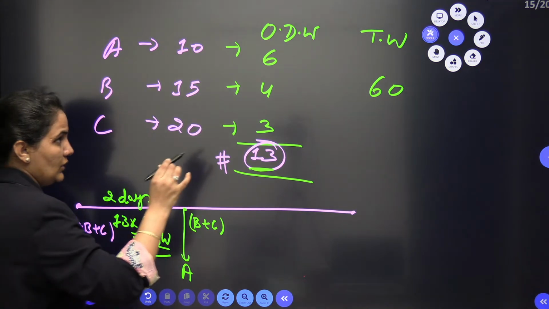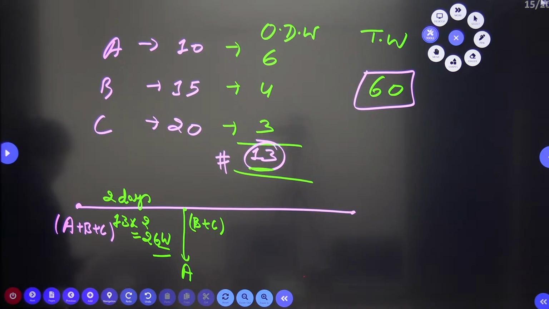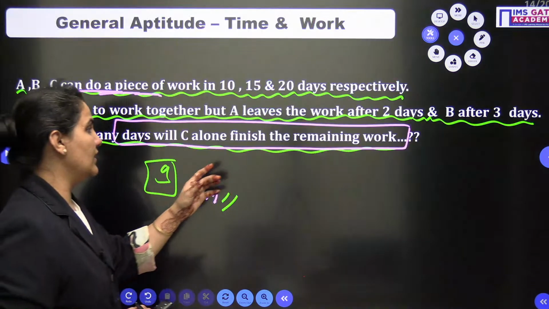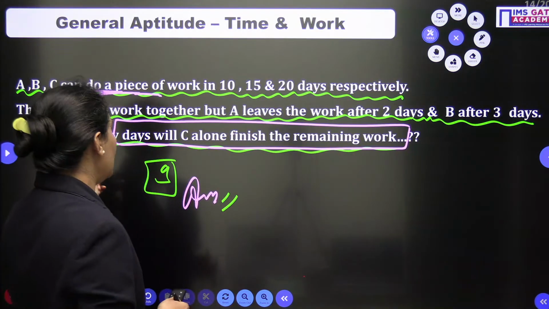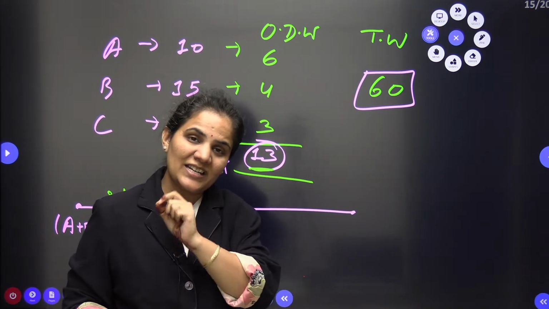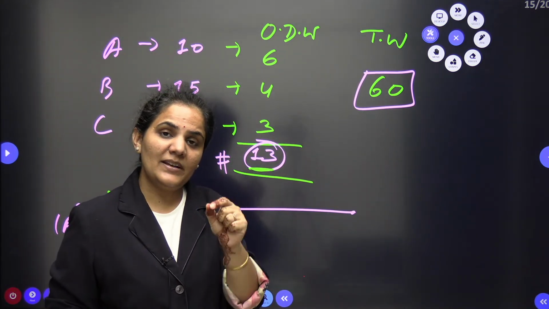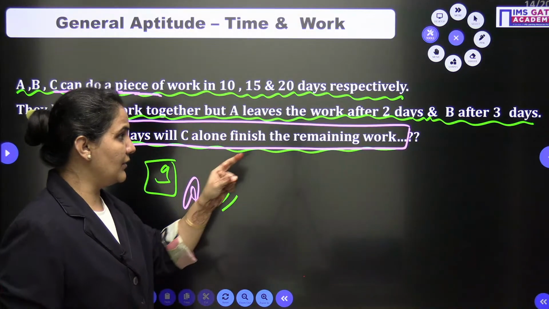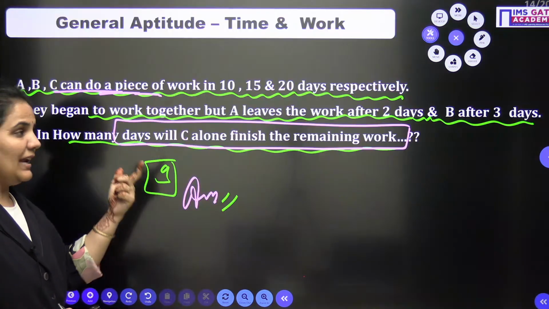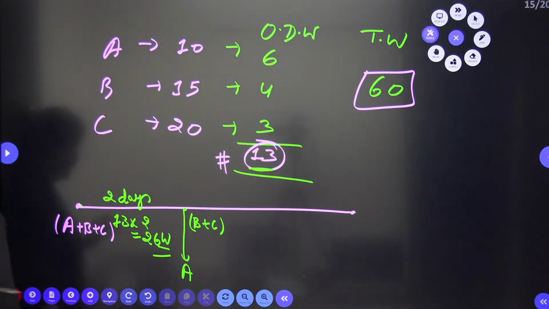Yes. So the total work is 60, and till now 26 work is done. Now when we are checking the next condition, it is saying B after 3 days. It is not mentioned "more" after 3 days. From the starting, you should be careful here with the language of the question. It is mentioned that A leaves the work after 2 days of the starting and B leaves after 3 days. So from starting it is 3 days.